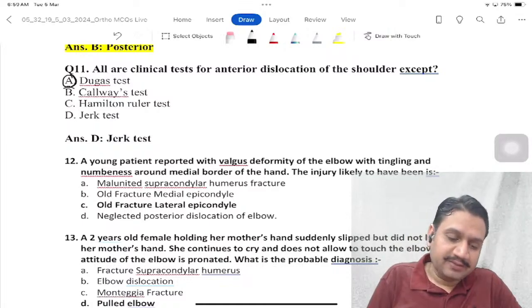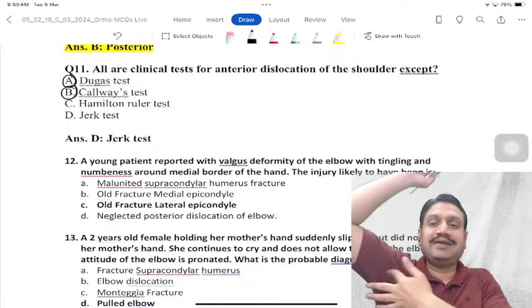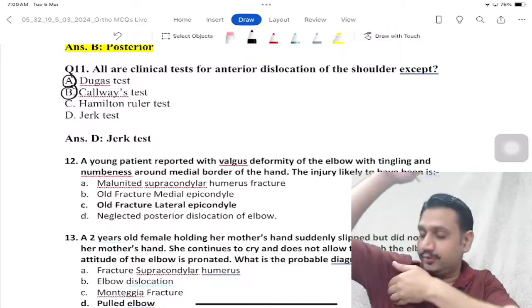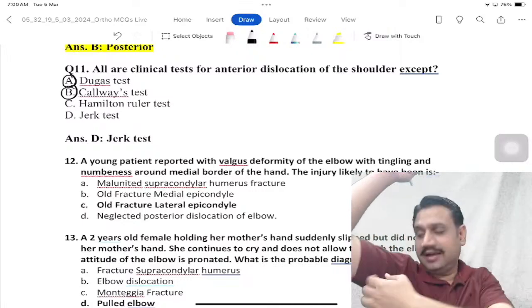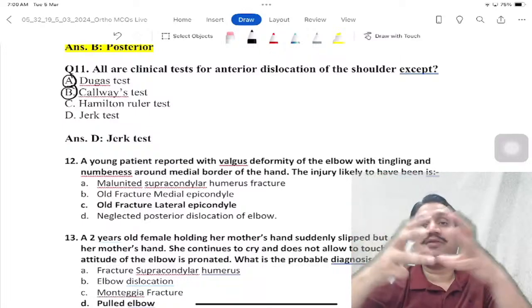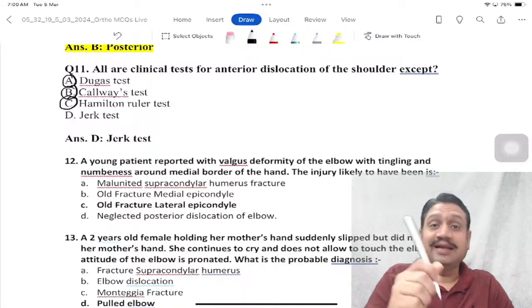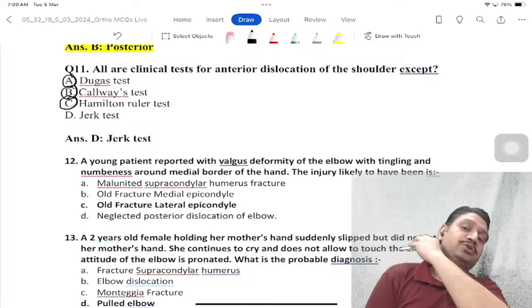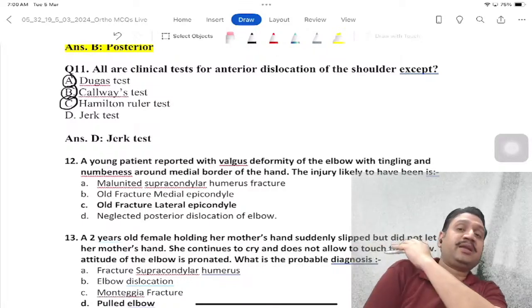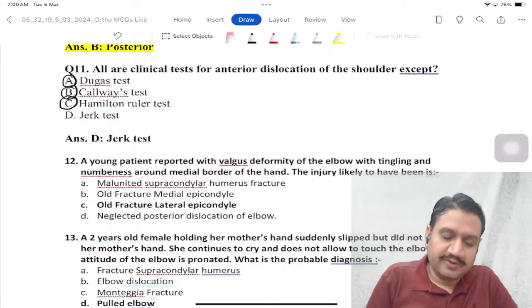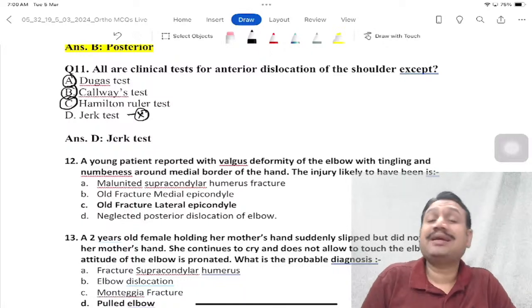Callaway's test is basically looking at the circumference of the axilla. Whenever there is a dislocation of the head of humerus, it will stretch the anterior axillary border, and therefore the axilla seems to have a bigger circumferential area, right? Hamilton ruler, you remember that scale test? You put a scale over here and it goes towards my neck or the oblique way, never towards the elbow area, right? Jerk is a non-specific test. You just give a jerk to the shoulder area and the patient becomes apprehensive.